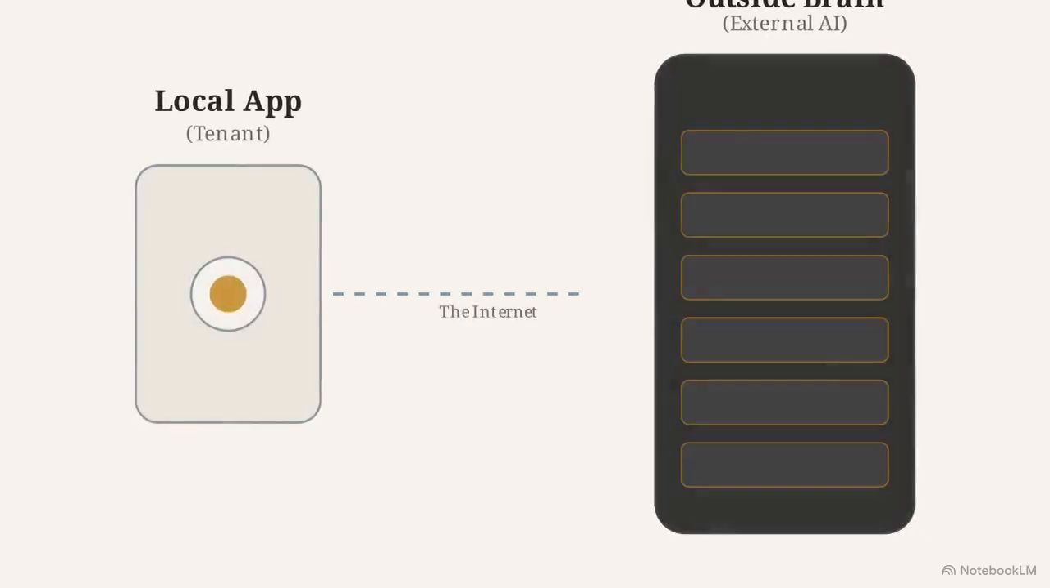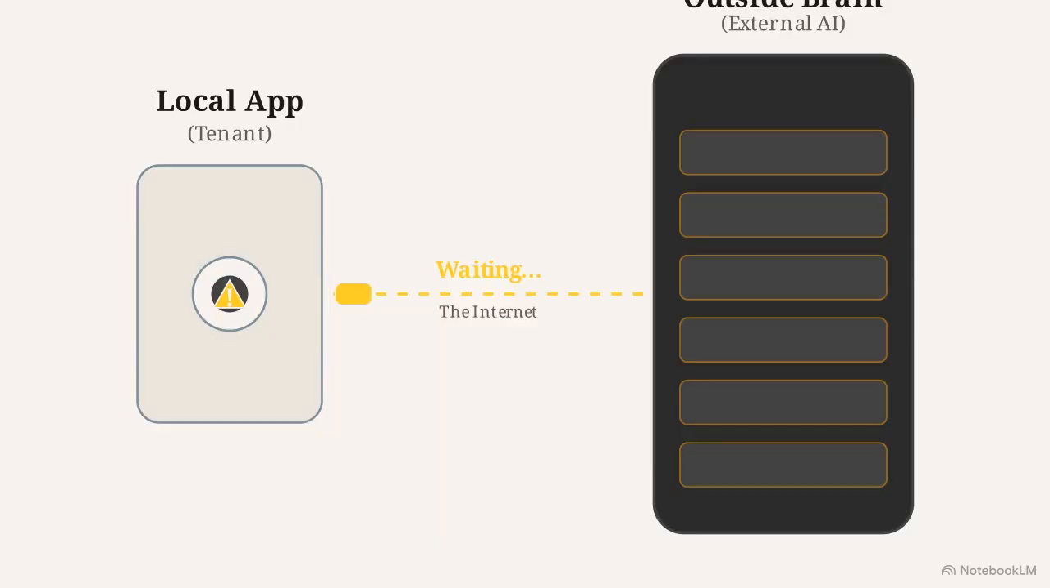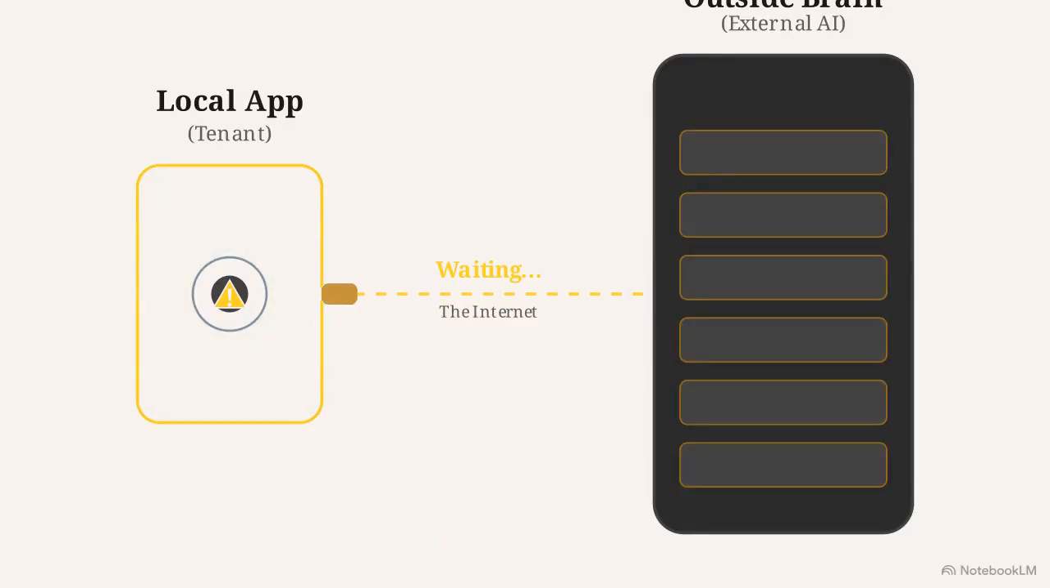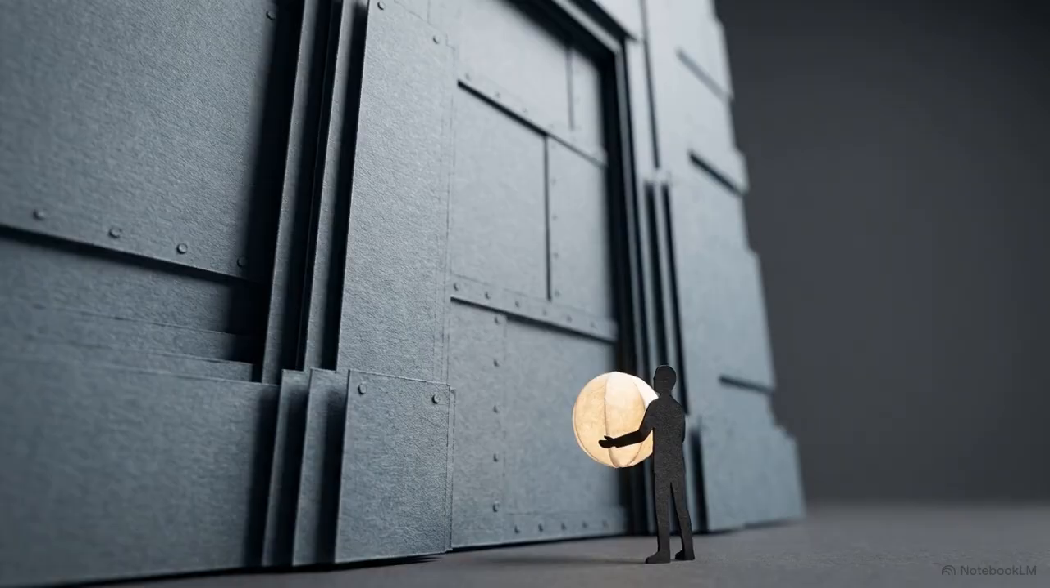Most apps today rely on an outside brain. When they need to solve a problem, they have to call an external AI server across the internet to ask what to do. It's like being a tenant who has to ask a landlord for permission to think.